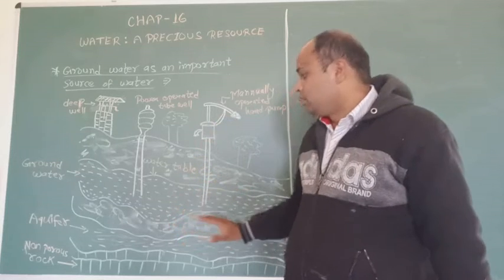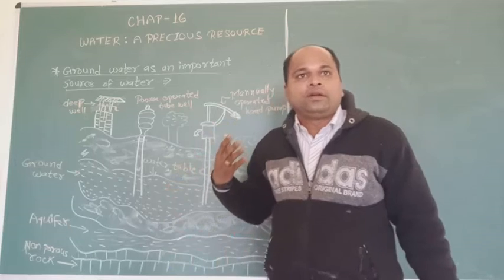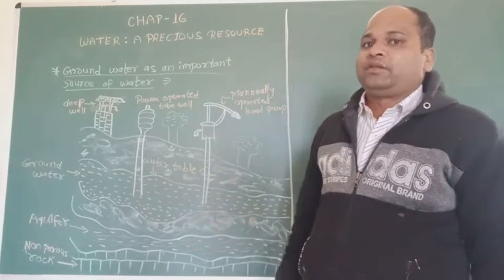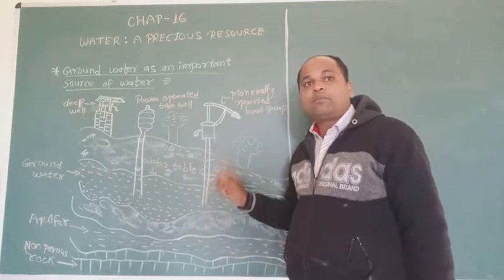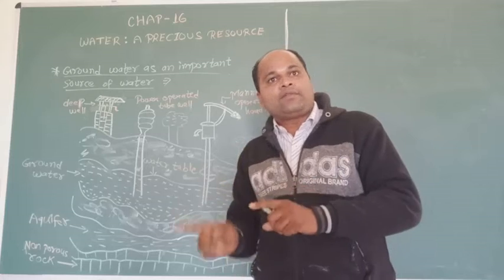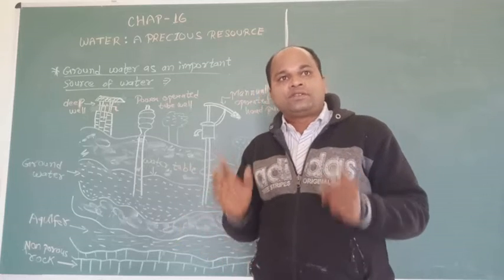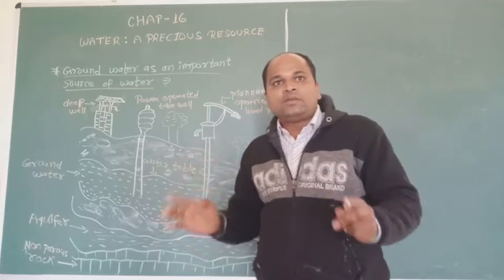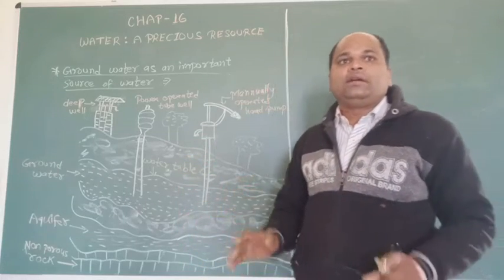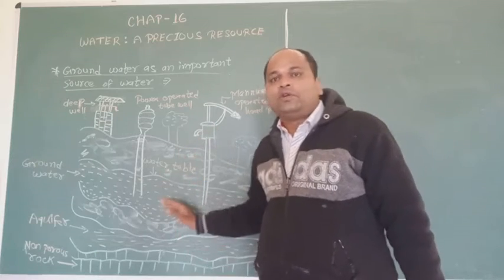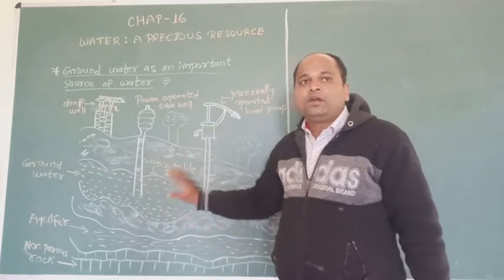Students, where does this water come from? Rainwater and water from sources such as rivers, lakes and ponds seep through the soil and fill the empty spaces and cracks below the ground.